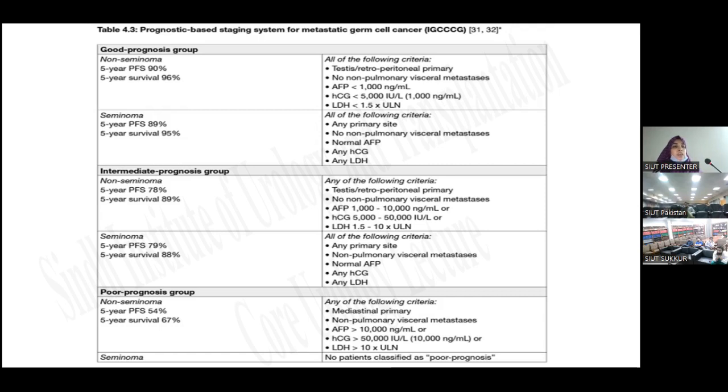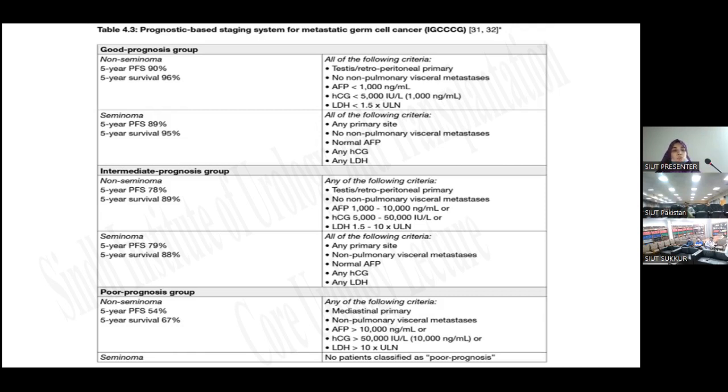For good prognosis seminomas, the 5-year progression-free survival rate is 89%, and 5-year survival is 95%. Patients who come in this criteria have any primary, no known pulmonary or visceral metastasis, normal AFP, any HCG, or any LDH.